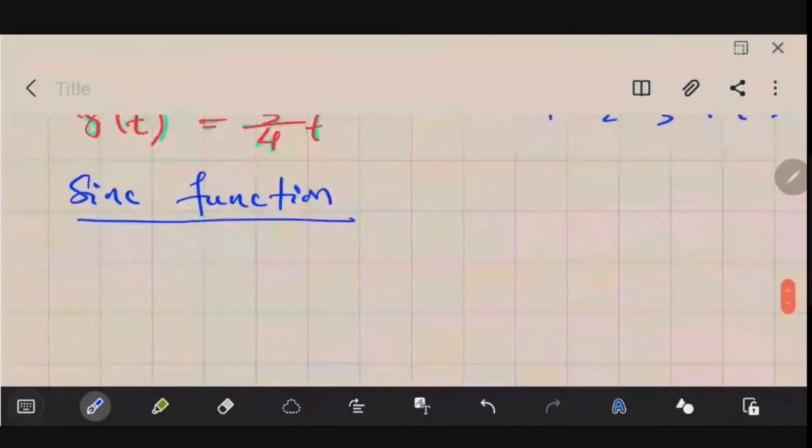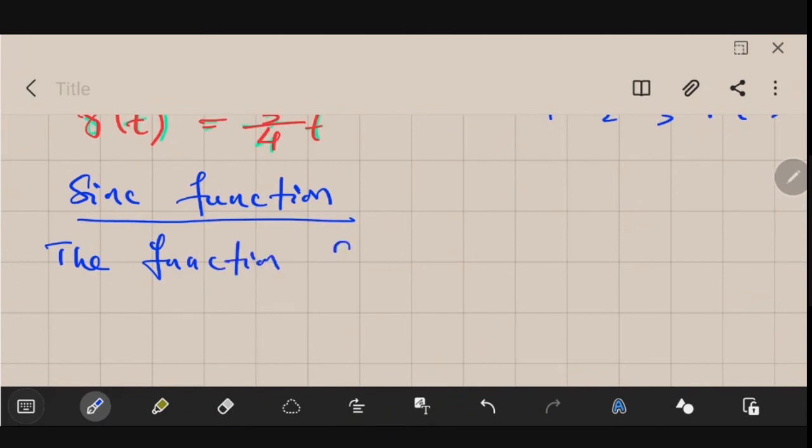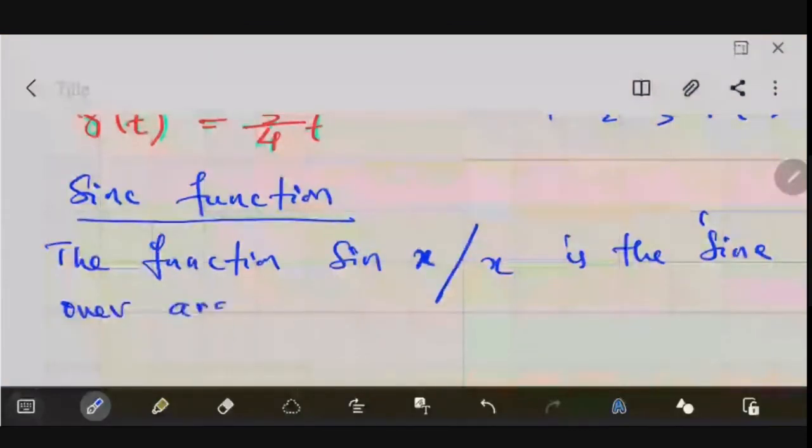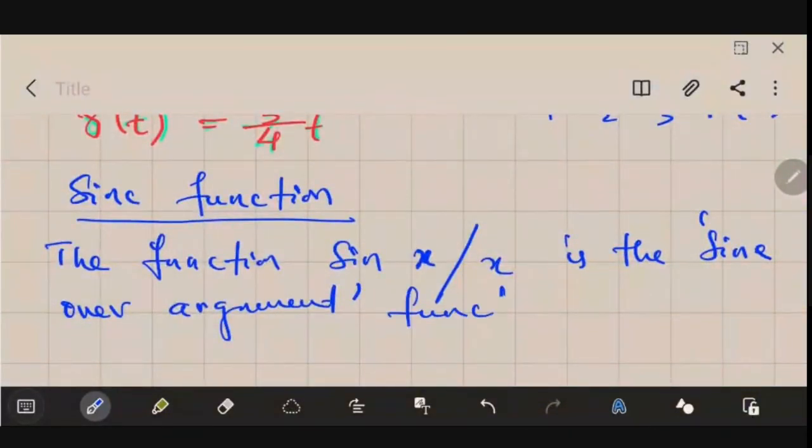So sinc is not a very new function. Actually, it is the value of sin x by x. So let me write that. The function sin x by x, whole by x. The name is sine over argument. Try to understand this. It is called the sine over argument function.